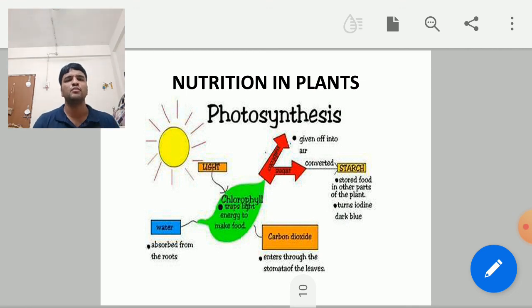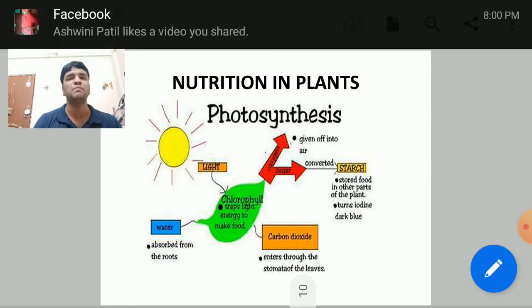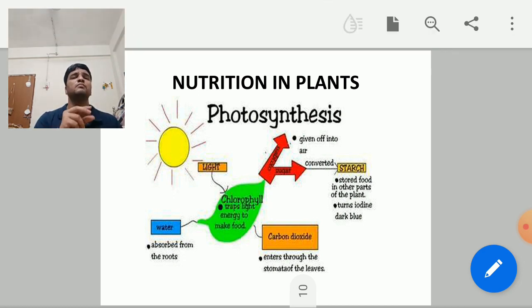So next, come to the nutrition in plants, that is photosynthesis. Photo refers to light, synthesis refers to preparing something. So by using light, the plants are preparing food. Plants have the ability to synthesize their food on their own with the help of sunlight. Not only sunlight, plants require carbon dioxide, chlorophyll, and water. With the help of all these raw materials, plants will be able to prepare the food on their own, and that is photosynthesis.